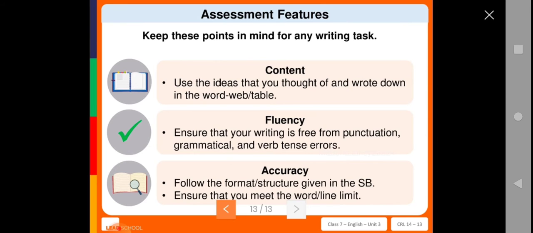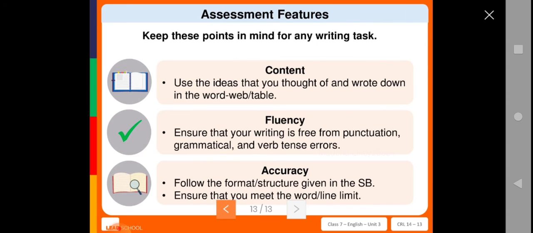The second thing, you have to see the fluency. How will you see the fluency? You can see the punctuation marks, the grammatical errors and the verb tense errors. These should be maintained in your poem. Then the third thing is accuracy. Accuracy means you need to follow the format, also known as structure, which was given in the SB, that we all know. And there should be the word limit.